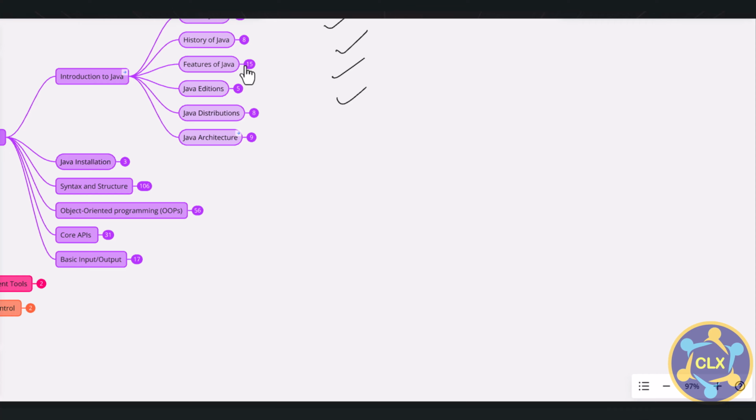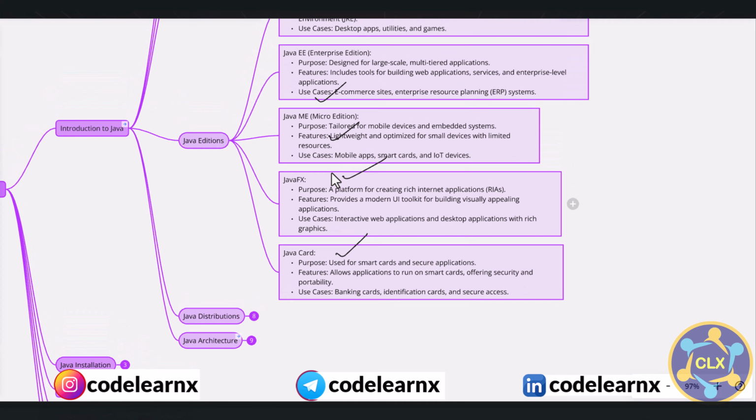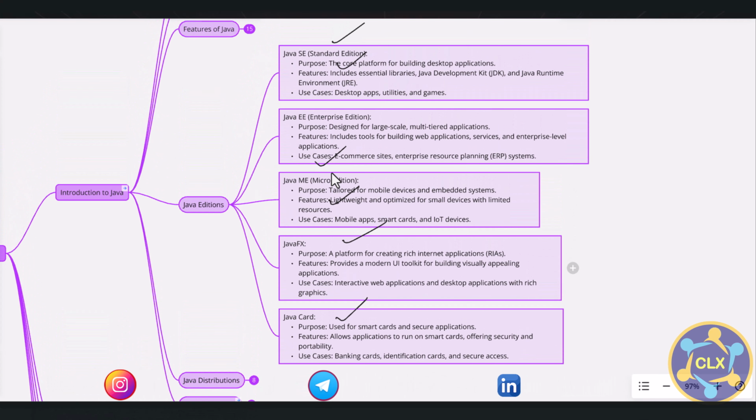So you can go through this also. Now we talk about Java editions. As part of Java editions, mainly we know that Java has three editions, but I have written down two more. The first one is Java SE.